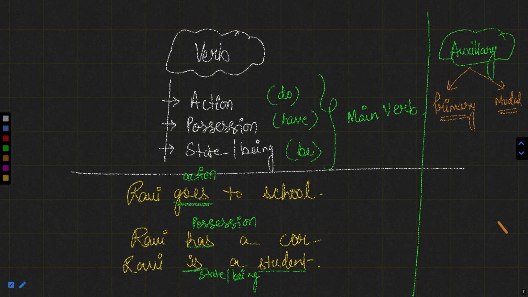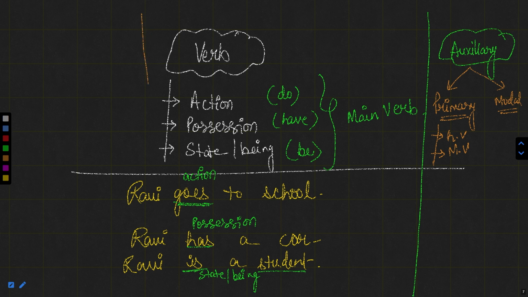They can be used only in imaginary sentences. Whereas primary auxiliary verbs are the verbs which can be used either as the helping verb or the main verb, in both manners.